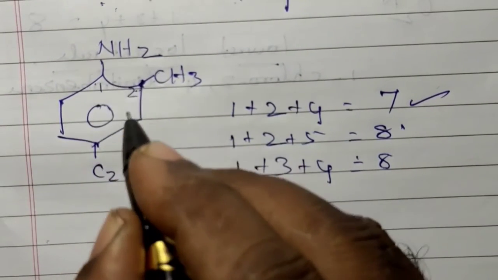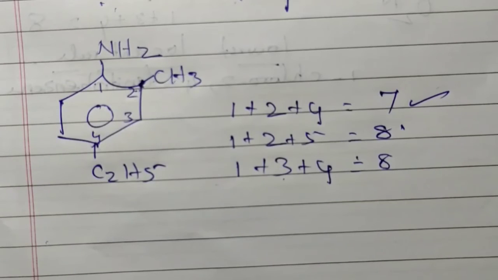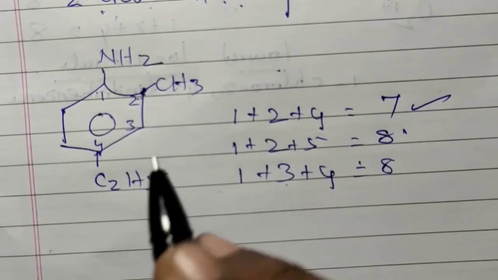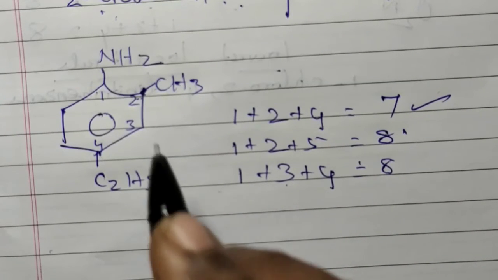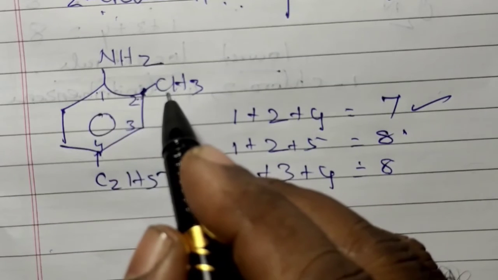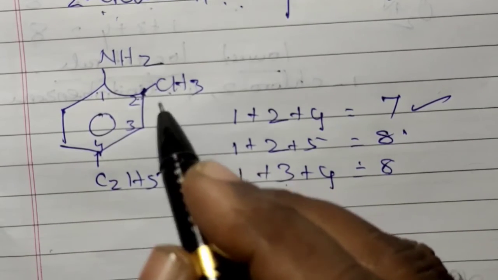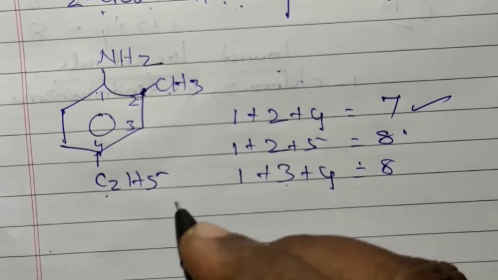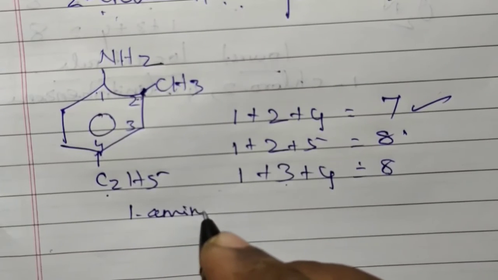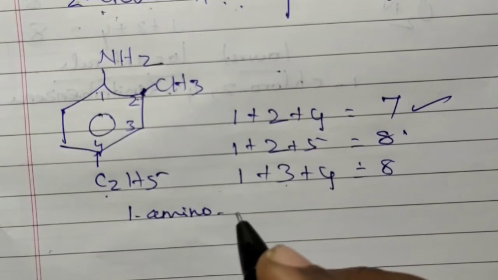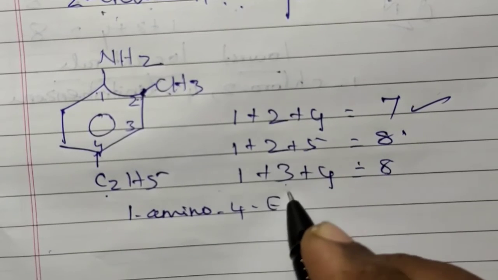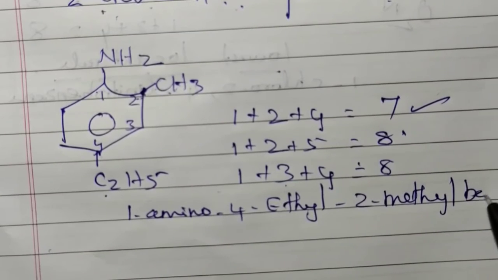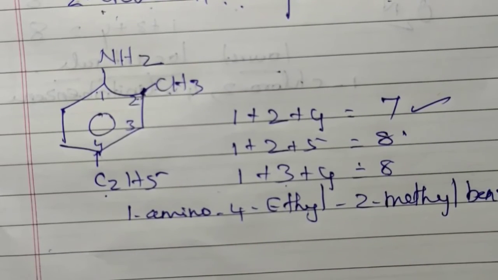That means 1, 2, 3, 4. Now we have to write the name, following alphabetical order. This is the amino group, this is the methyl group, this is the ethyl group. As per alphabetical order, 1-amino-4-ethyl-2-methylbenzene.